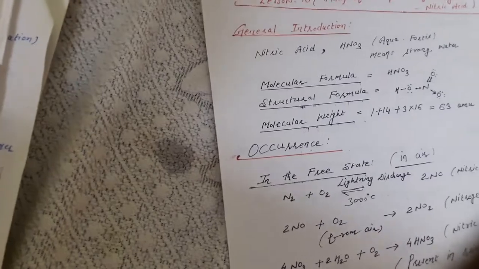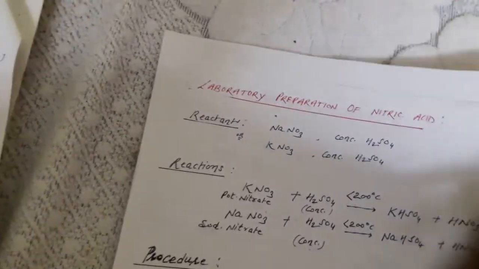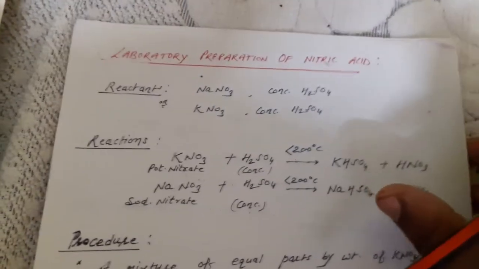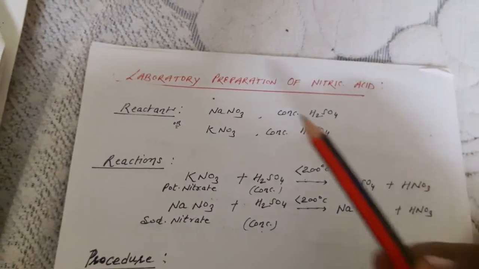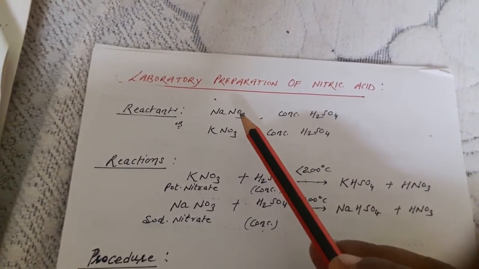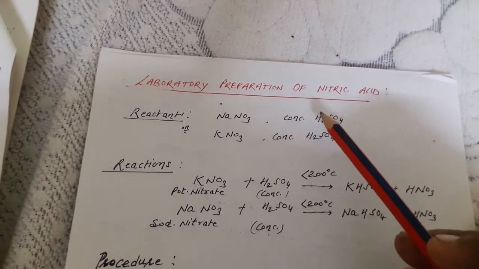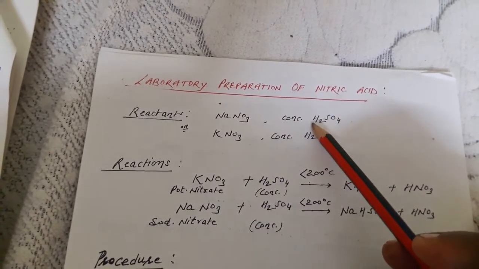After the introduction and occurrence, next we look at the laboratory preparation of nitric acid. In laboratory preparation we need two reactants: sodium nitrate, or in place of sodium nitrate we can take potassium nitrate, and second reactant is concentrated sulfuric acid.